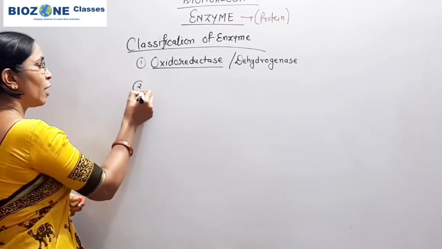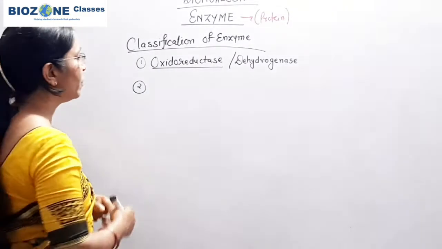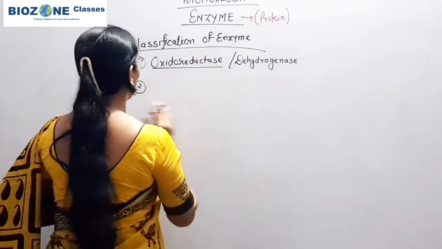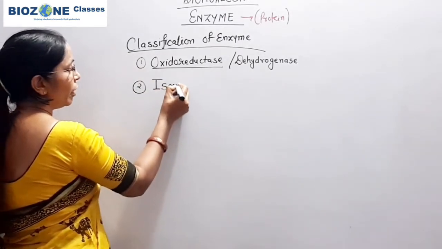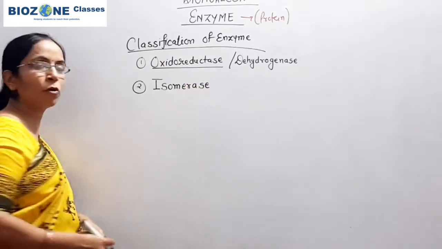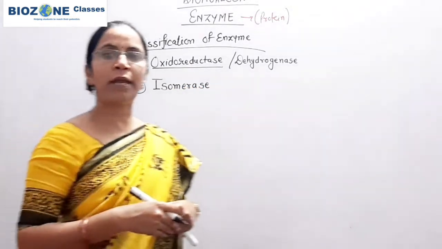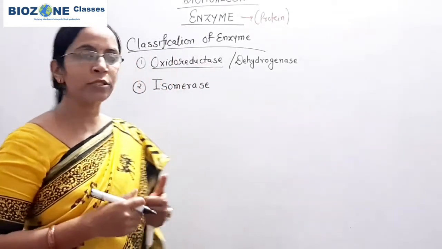The second class of enzyme that we commonly use is isomerase, the enzyme predominantly responsible for isomeric reactions. Those enzymes are called isomerases.